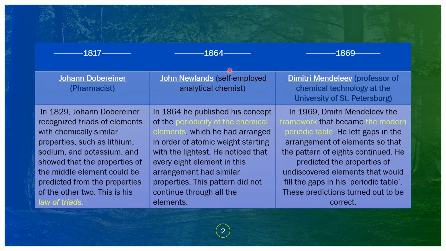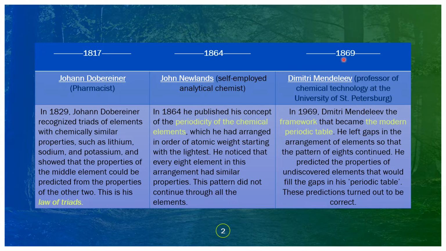Fast forward to 1864. John Newlands, a self-employed analytical chemist, published his concept of the periodicity of the chemical elements, which he had arranged in order of the atomic weight starting with the lightest. He noticed that every eighth element in this arrangement had similar properties. This pattern did not continue through all the elements.